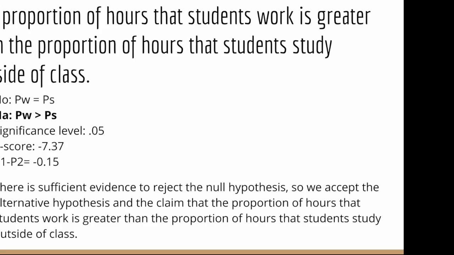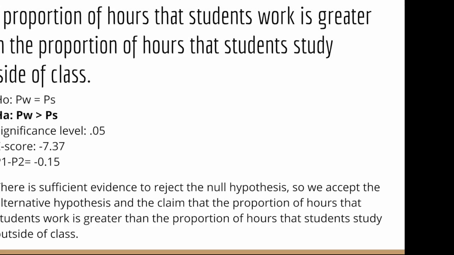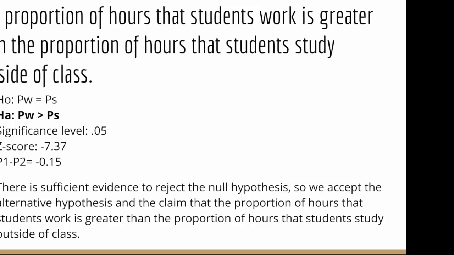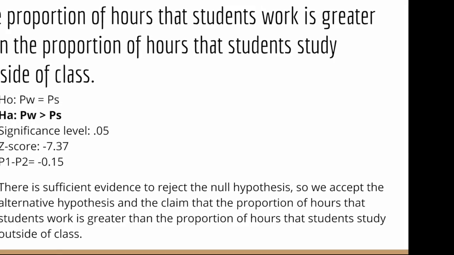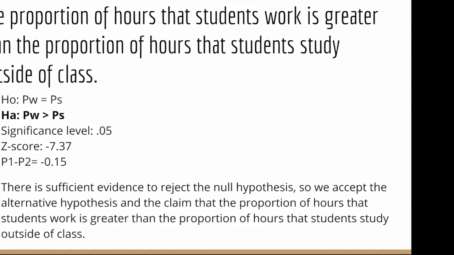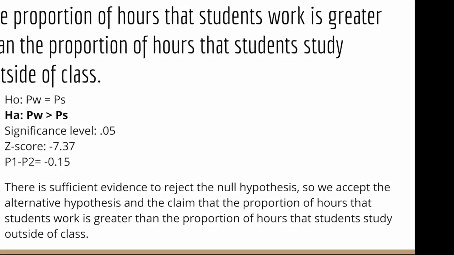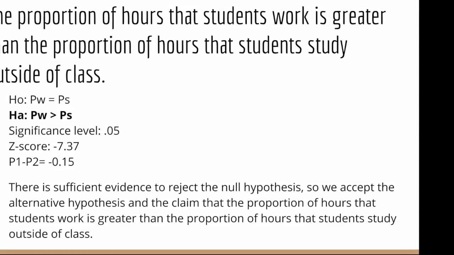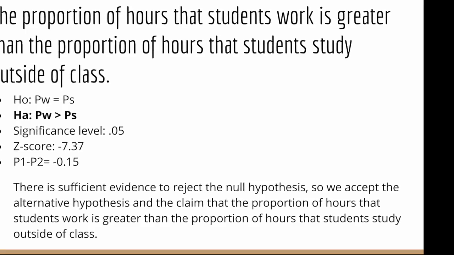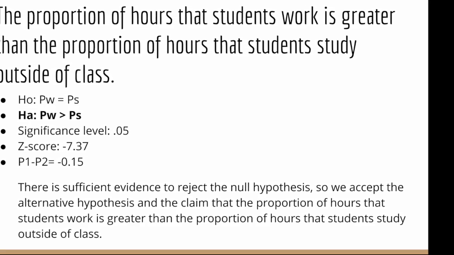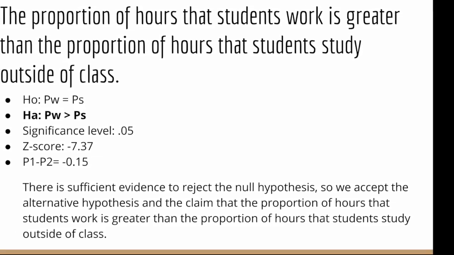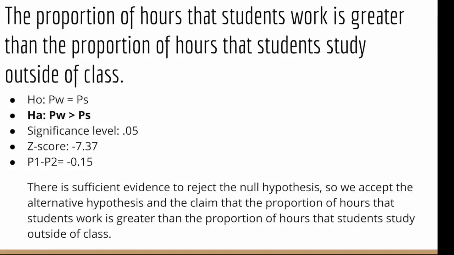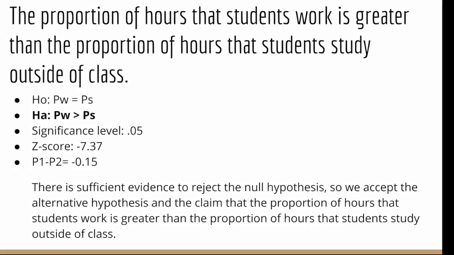The next hypothesis statement that I tested was that the proportion of hours that students work is greater than the proportion of hours that students study outside of class. For this, my null hypothesis was that the hours worked by students is equal to the hours studied outside of class by students. And my alternative was that the hours worked was greater than the hours studying outside of class, which is what we were rooting for.